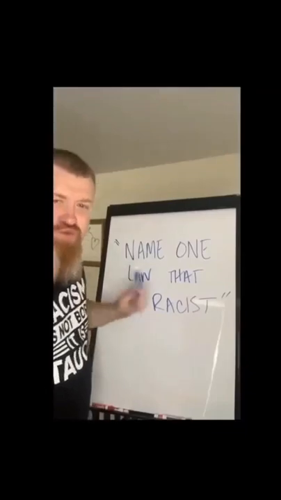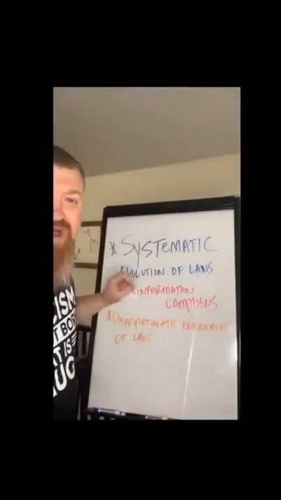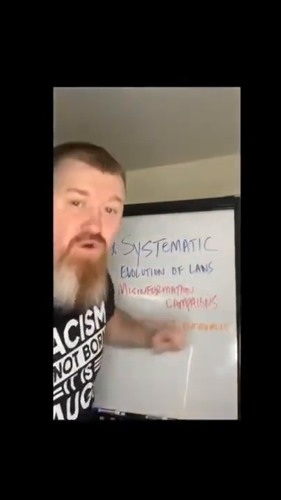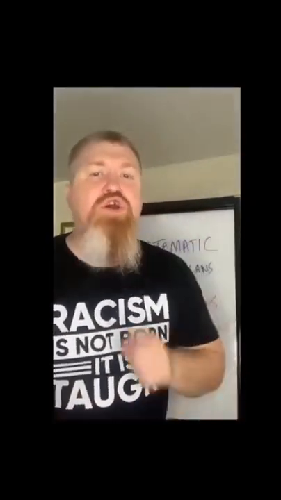So when you say to me, name one law that is racist, and you ignore the systematic evolution of laws, the misinformation campaigns the government uses to target specific groups, the disproportionate enforcement of those laws, then you're not looking to have an honest conversation about systemic racism. You're just looking for a way to dog whistle your way out of it.